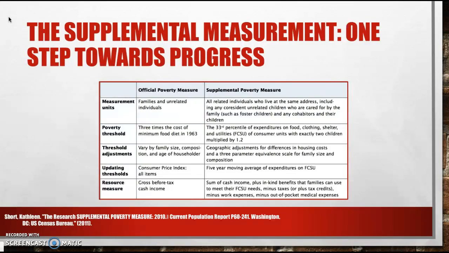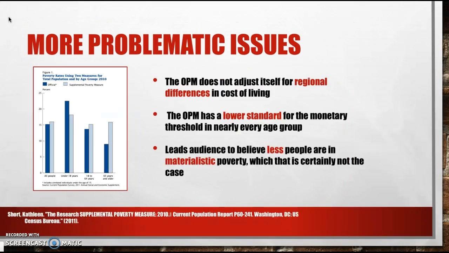For its threshold, it takes the 33rd percentile of expenditures on food, clothing, shelter, and utilities, multiplied by 1.2 to account for additional standard expenses. Like the OPM, it is adjusted for cost of living increases. However, it goes further in that it uses a more inclusive definition of the family. So while the SPM is at least a more accurate measure than the OPM, we can still find key flaws in its methodology.